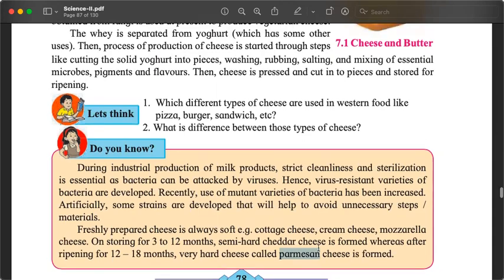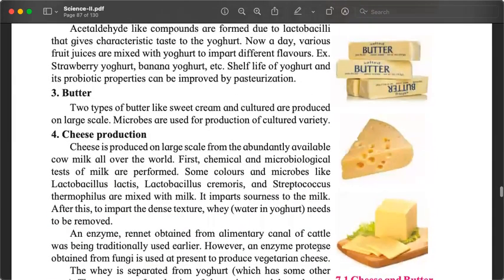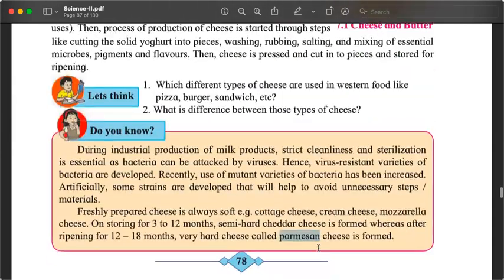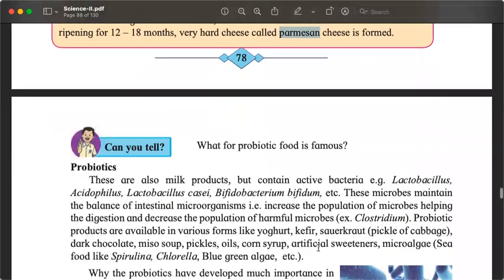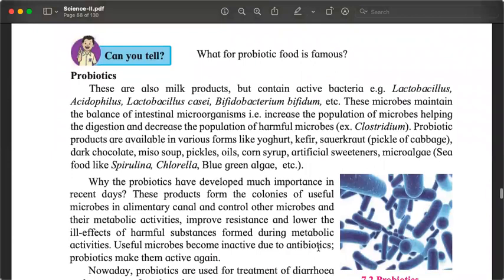Okay. So we looked at yogurt, butter, and cheese already yesterday. Just bringing you up to date. Today we will proceed and we will look at another dairy product which is called probiotics. Probiotics. Pro always means something useful, favorable, something that adds.